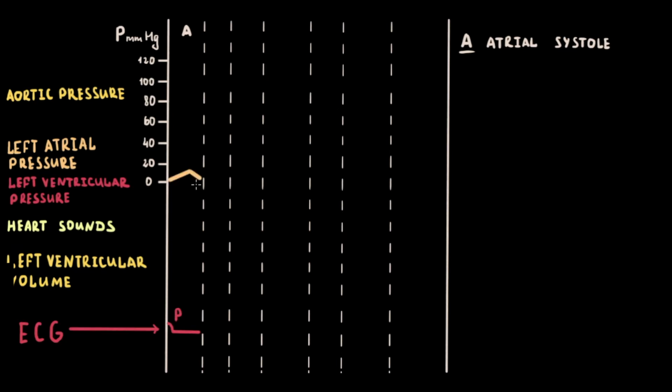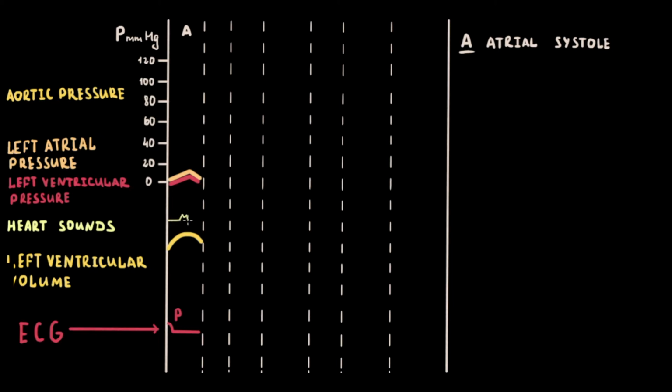Contraction of the left atrium causes an increase in left atrial pressure. The left ventricle is relaxed during this phase, and because the mitral valve is open, the ventricle is filling with blood from the atrium even prior to atrial systole. Atrial systole causes a further increase in ventricular volume, as blood is actively ejected from the left atrium to the left ventricle through the open mitral valve. The corresponding blip in left ventricular pressure reflects this additional volume added to the ventricle from the atrial systole.